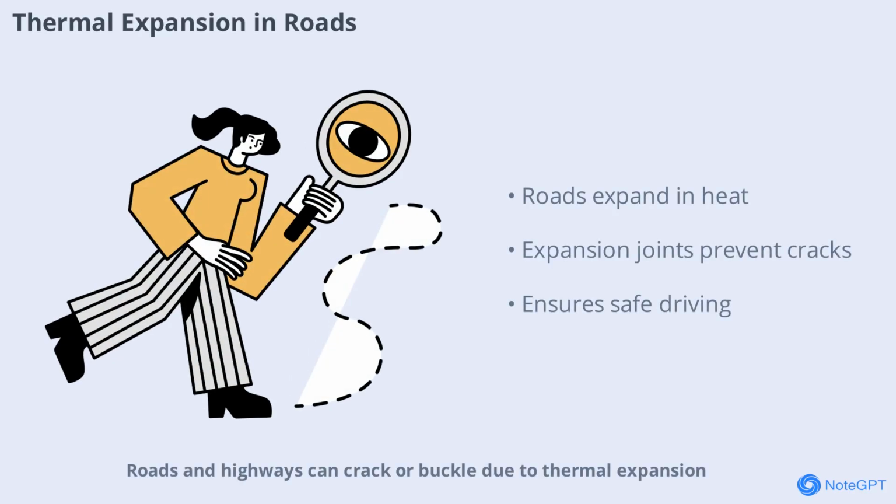Roads and highways can crack or buckle due to thermal expansion. Asphalt and concrete expand in hot weather, creating stress that can damage the surface. Engineers use expansion joints and special materials to manage these effects, keeping roads safe and smooth for drivers.